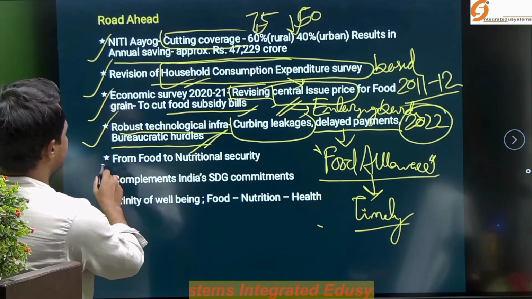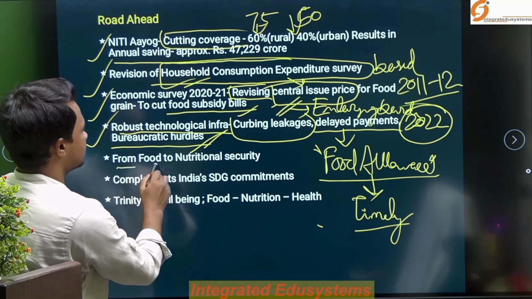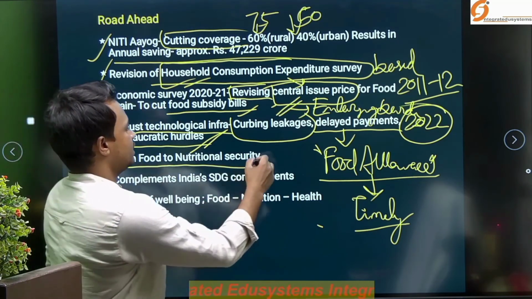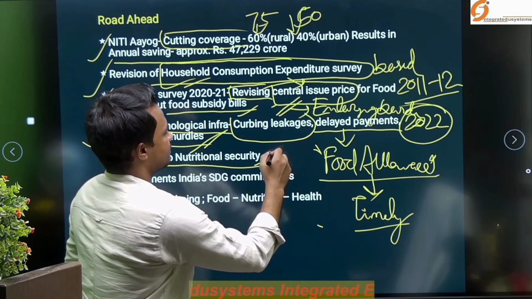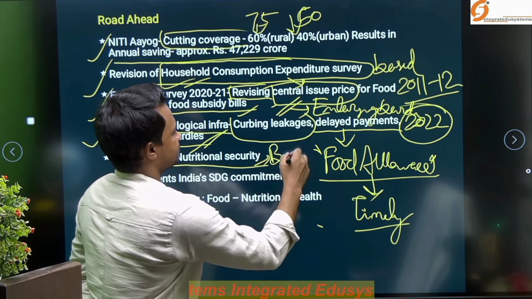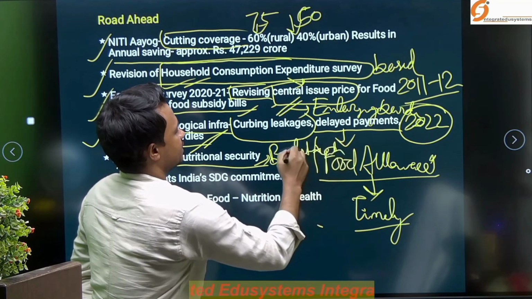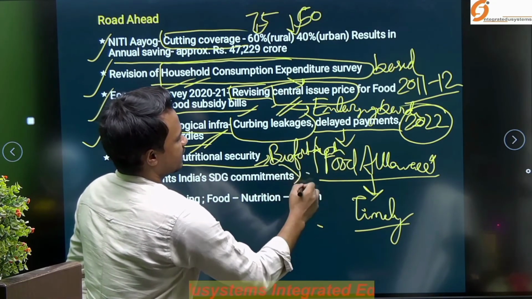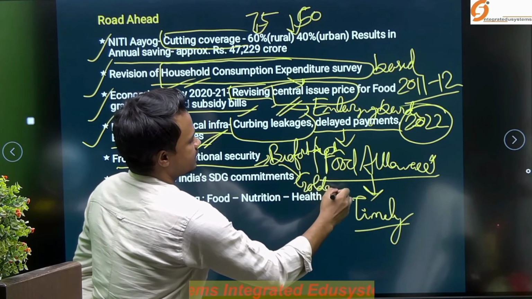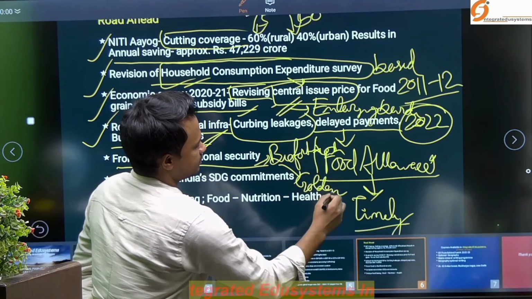And we need to shift from food to nutritional security, including interventions like biofortification. This is one of the issues. Recently we have seen how golden rice was introduced in India.